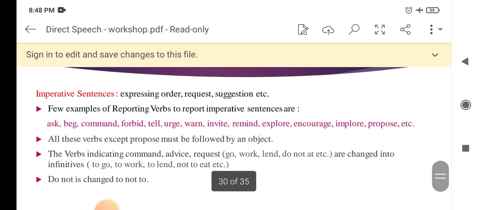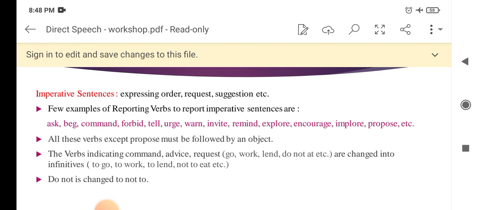Now we see changes in imperative sentences. It expresses order, request, suggestion. A few examples of reporting verbs to report imperative sentences are ask, beg, command, forbid, tell, urge, warn, invite, remind, encourage, implore, propose, etc. All these verbs except propose must be followed by an object.